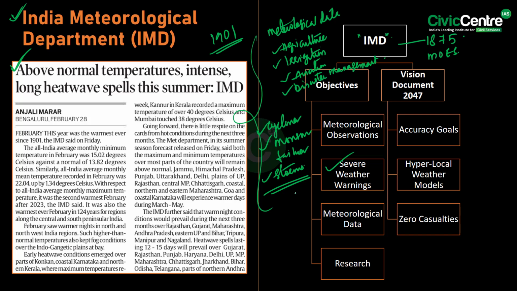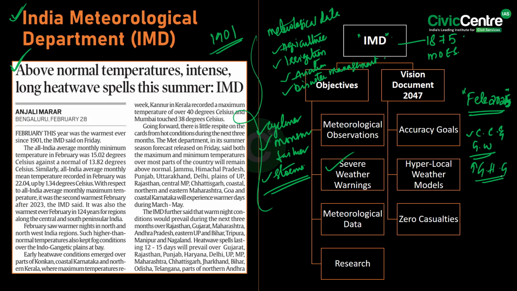Now let's see the causes of the record-breaking February heat in India. The unprecedented warmth in February 2025 can be attributed to a combination of global and regional climatic factors. Climate change and global warming remain the primary contributors, with rising greenhouse gas emissions trapping heat and leading to long-term temperature increase.